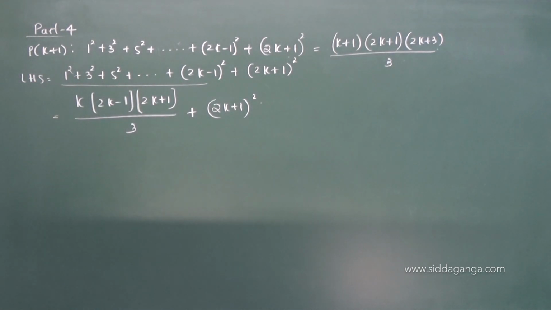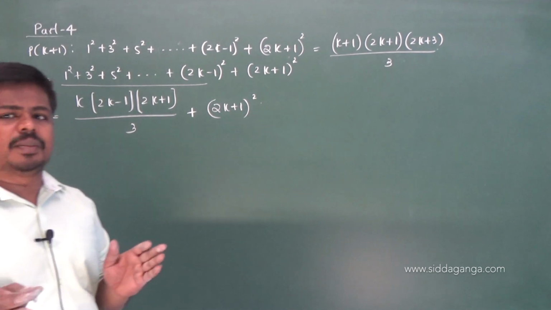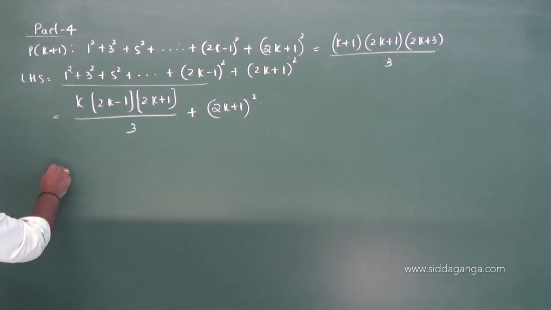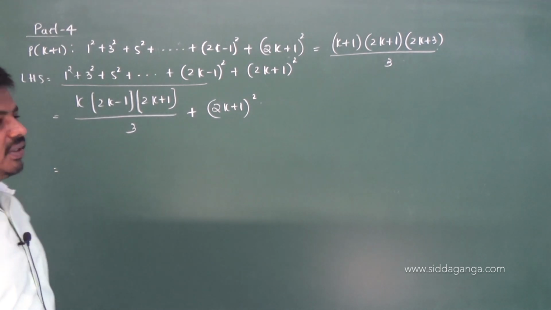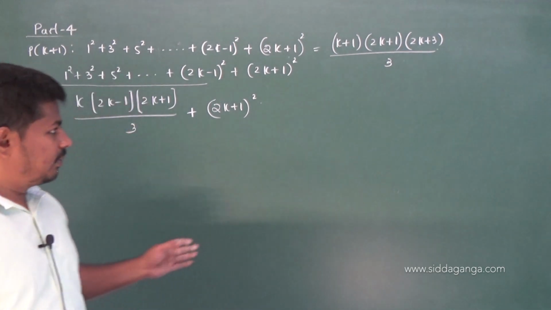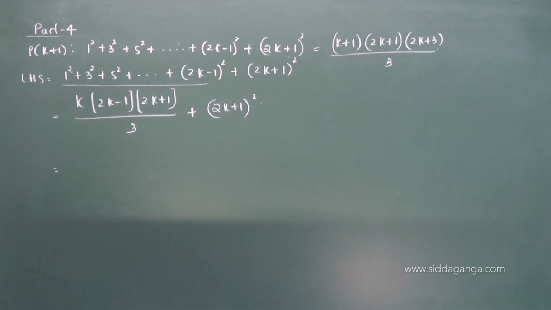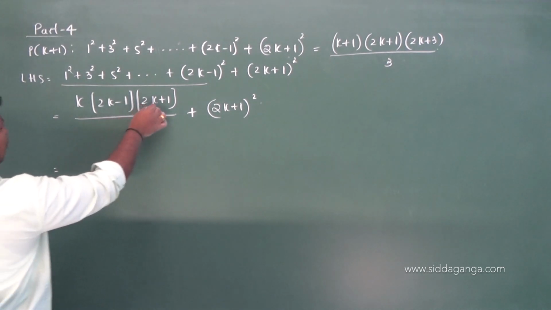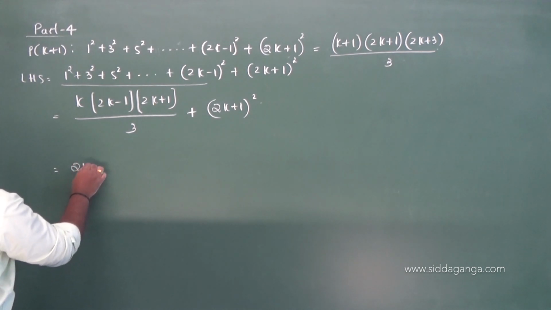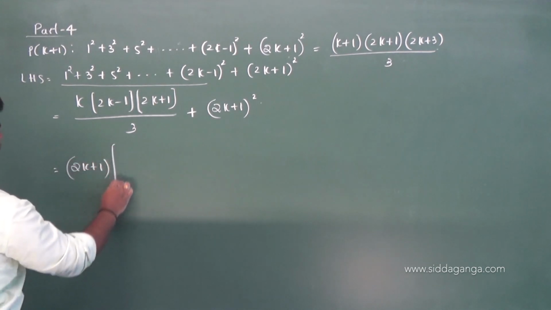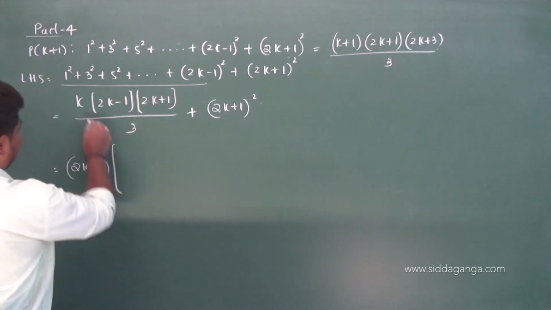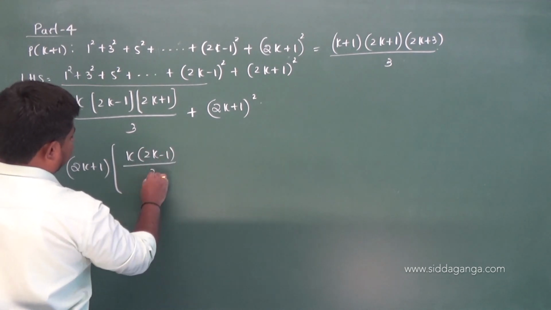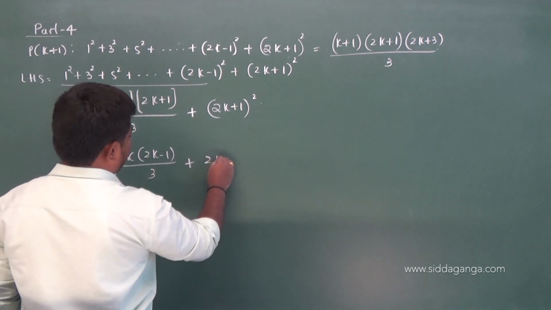Okay, same as before. Just take the common terms outside and simplify, you get the answer. Except for problems 7 and 11, so you should be careful in the 7th and 11th questions. In the remaining questions, just take the common terms outside and simplify to get the answer. Here 2k plus 1 is common. Taking 2k plus 1 outside from the two terms, what remains is k into (2k minus 1) by 3 plus (2k plus 1).